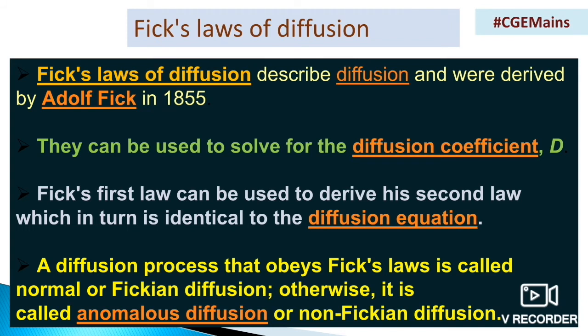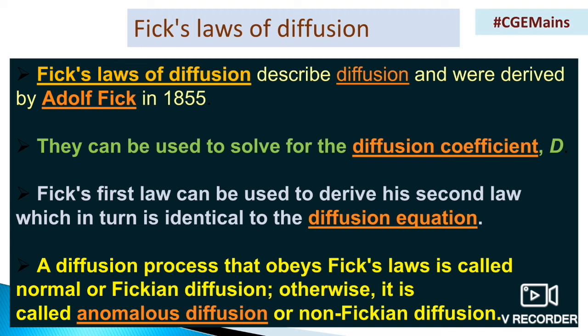Now let us know a bit about how this was discovered. This diffusion law talks about diffusion and was derived by Adolf Fick, and the law is named after him, in 1855.